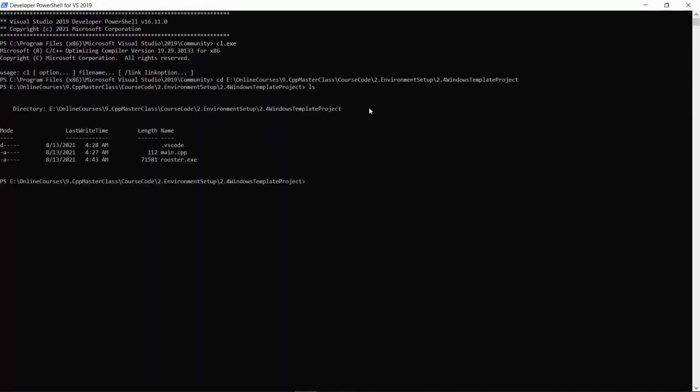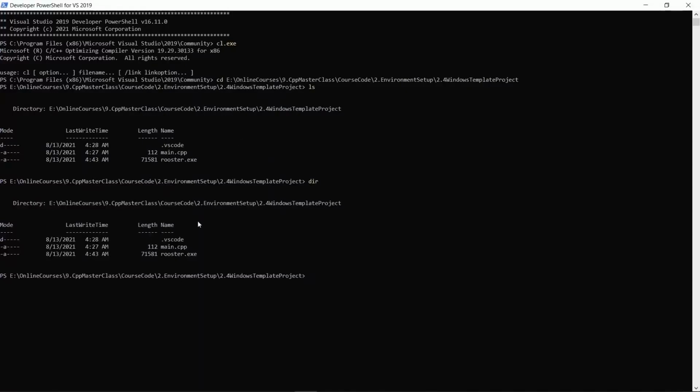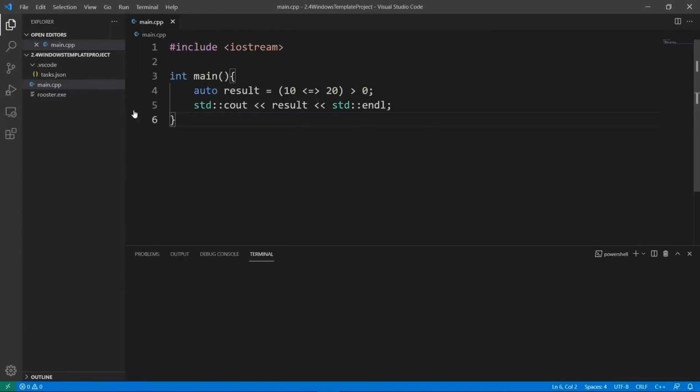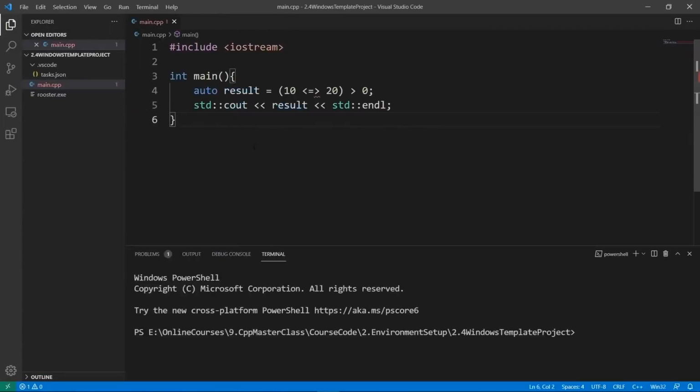If I do ls or dir, you can see that I can see my main CPP file. I can see the binary we generated earlier, but this is not a problem. So what I can do here is say code and a dot. And this is going to start Visual Studio Code in the current folder of our project here. So if you hit enter, we're going to wait for Visual Studio Code to come up. It is going to come up with the project we had in that folder.